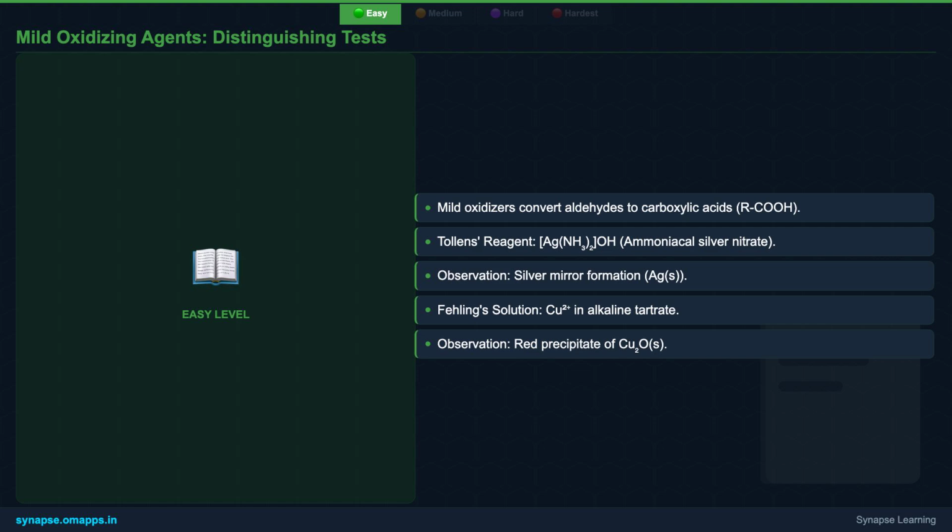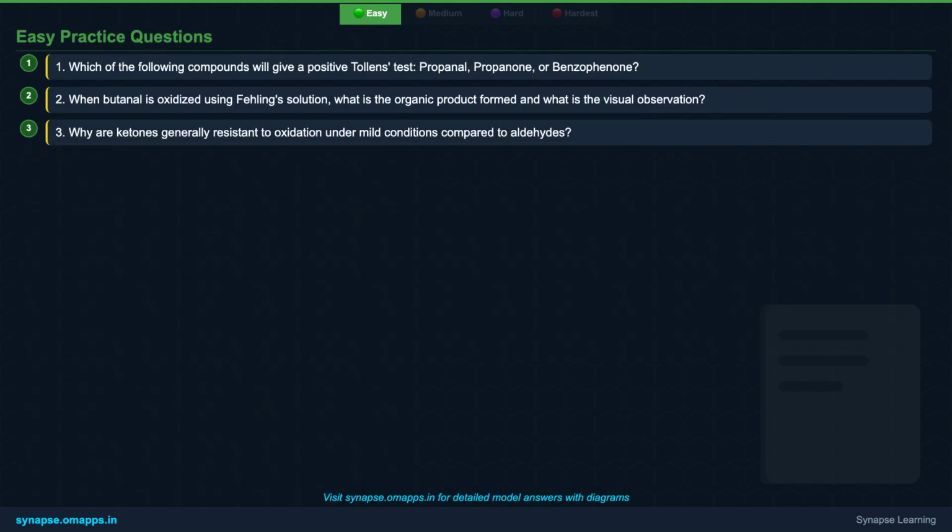Tollens reagent, a solution of ammoniacal silver nitrate, is famous for producing a silver mirror when it oxidizes an aldehyde to a carboxylic acid. Fehling's and Benedict's solutions, both copper-based, turn from blue to a brick red precipitate of cuprous oxide. These reactions are not just theoretical, they're practical diagnostic tools. For example, ethanal, or acetaldehyde, readily oxidizes to ethanoic acid, giving a clear silver mirror with Tollens reagent, a reaction that ketones won't show. Time to test your understanding of the basics.